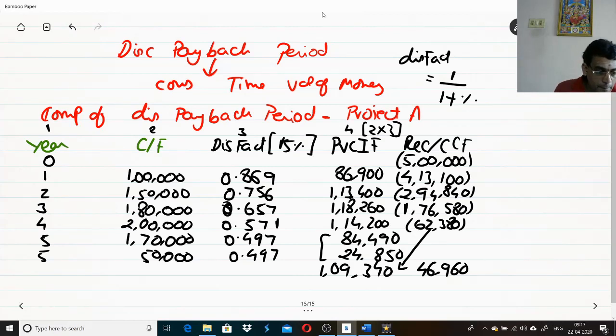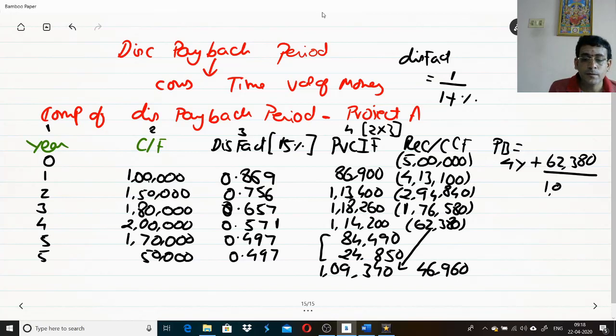So here, if I apply the payback period, let me do it here. If I try to calculate your payback period for project A, in the fourth year, apart from 62,380, everything is recovered. So my payback period is 4 years plus the balance of money to be recovered. What is the balance of money to be recovered? 62,380 is the balance of money. This I am going to recover from the cash inflows of 1,09,340.